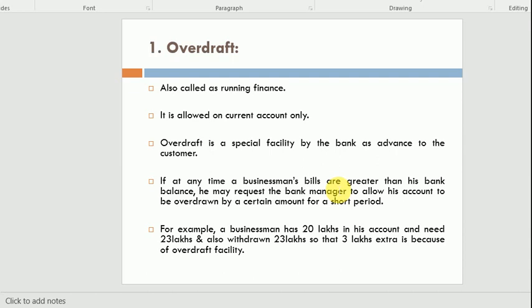Maximum 45 days lifetime of the overdraft. You will return this overdraft amount within 45 days. So this short-term loan is called what? That is called overdraft. Hope you will understand.